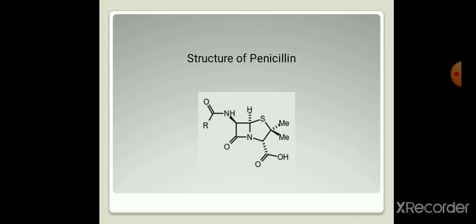And this particular portion, the beta lactam ring, is responsible for killing the bacterial species Staphylococcus aureus, and hence this particular portion of the drug molecule is called a pharmacophore. What is meant by pharmacophore? The specific portion of the drug molecule which is responsible for biological activity. And in penicillin, this beta lactam ring specifically plays the role of killing that bacterial species, and hence this particular portion, the beta lactam ring, is very useful for showing antibacterial activity.